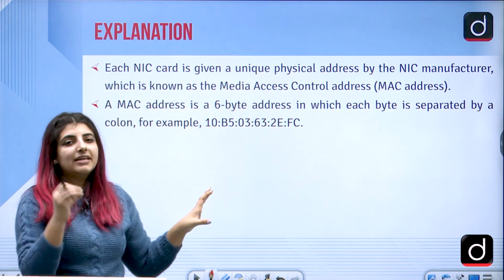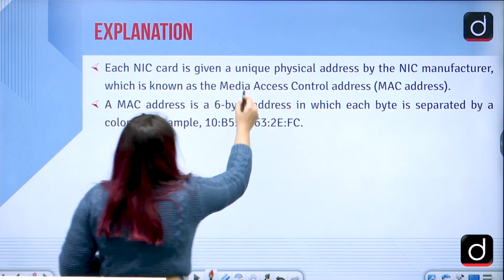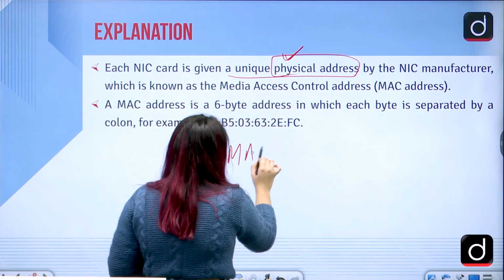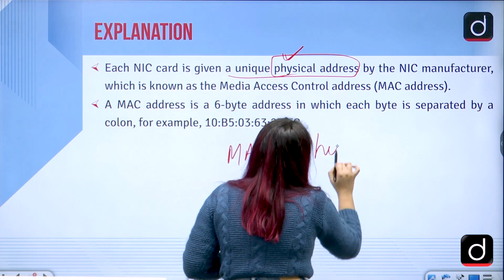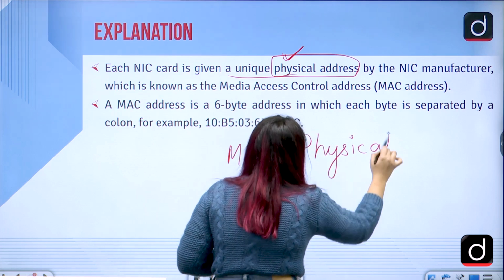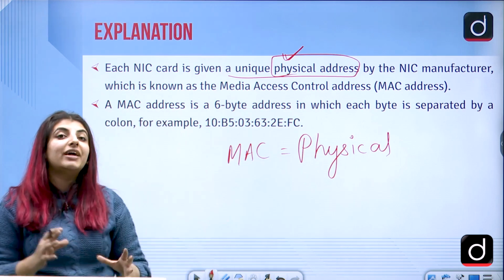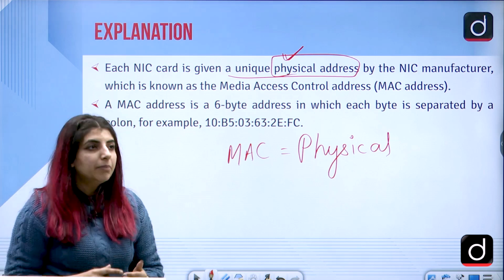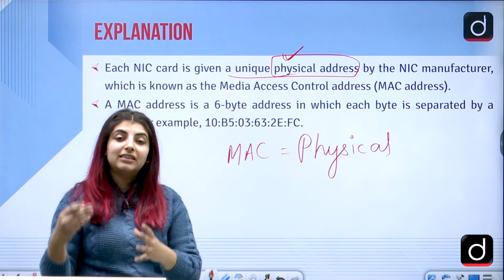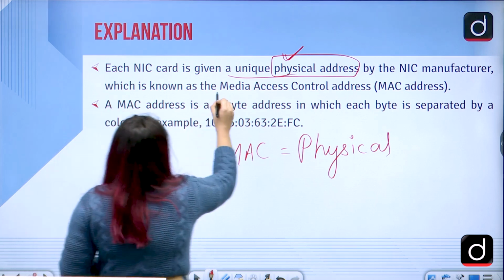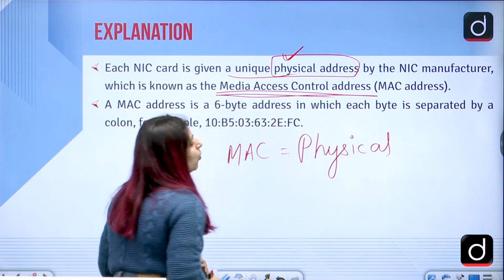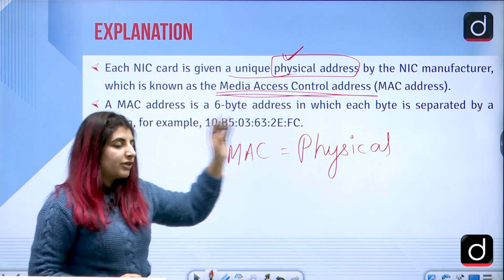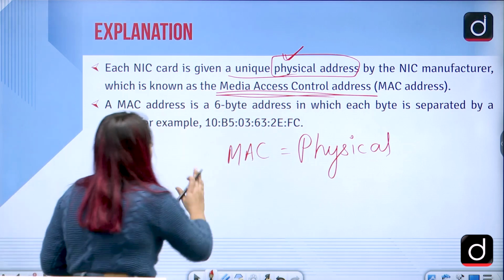Each NIC card, that is network interface card, is given a unique physical address. So as I told you, MAC address is something which is a physical address. An IP address is not the physical address of the device where it currently is, right? That is the MAC address. And MAC address is given to you when you buy a particular computer, a particular device, and that is given by the manufacturer. Correct? Which is known as the media access control address. So now you know the full form of MAC as well. Media access control.